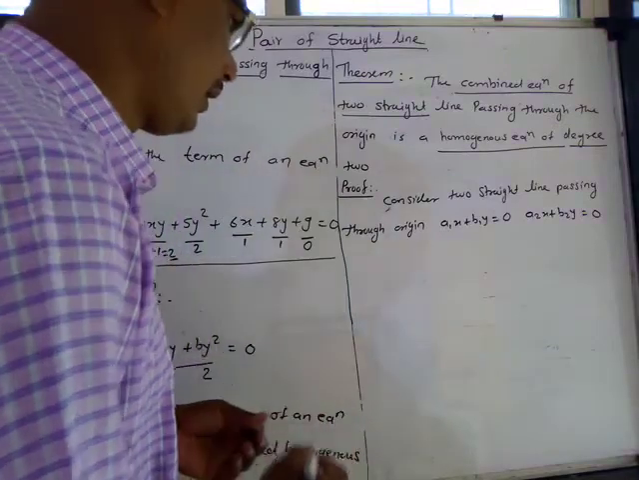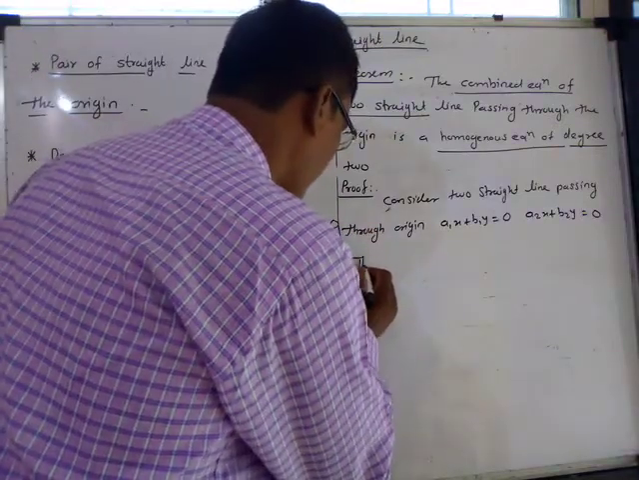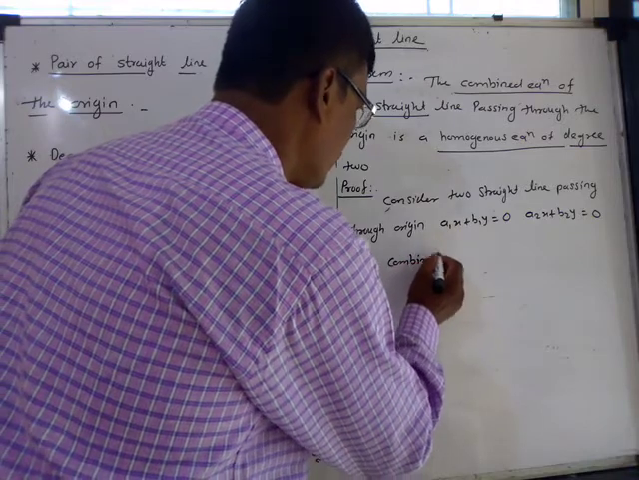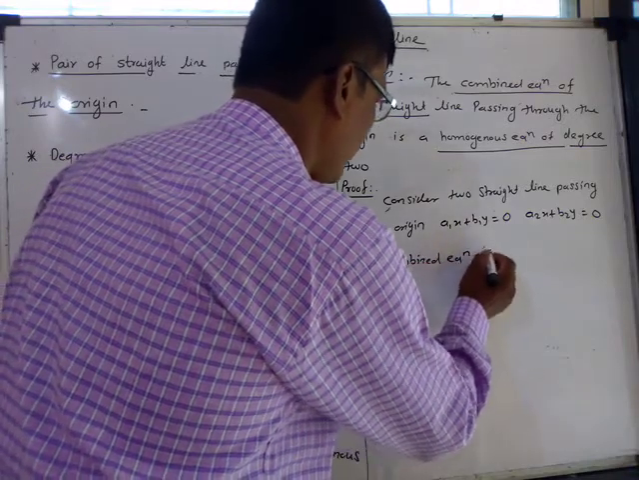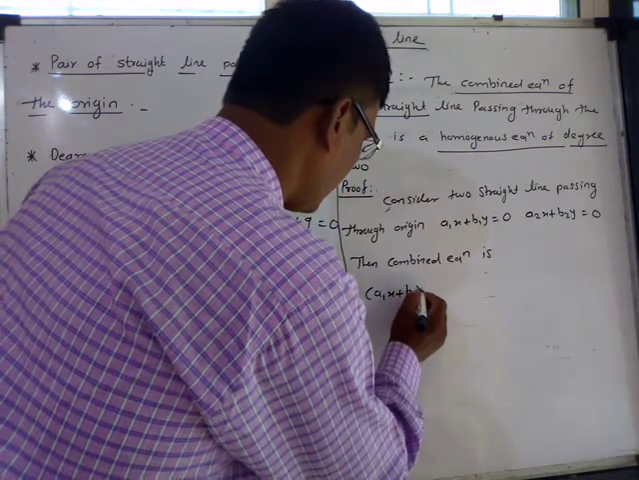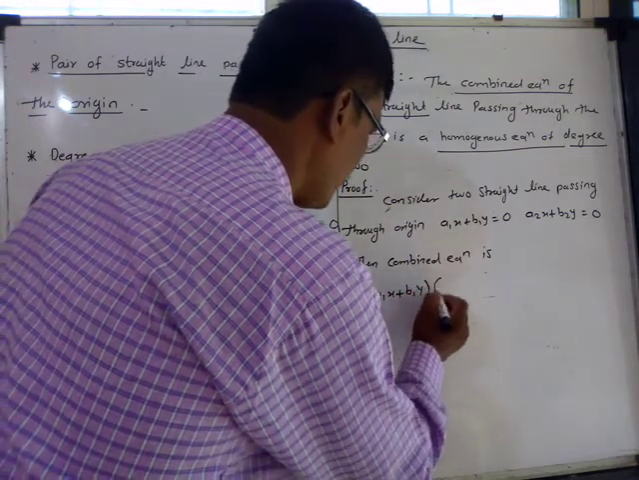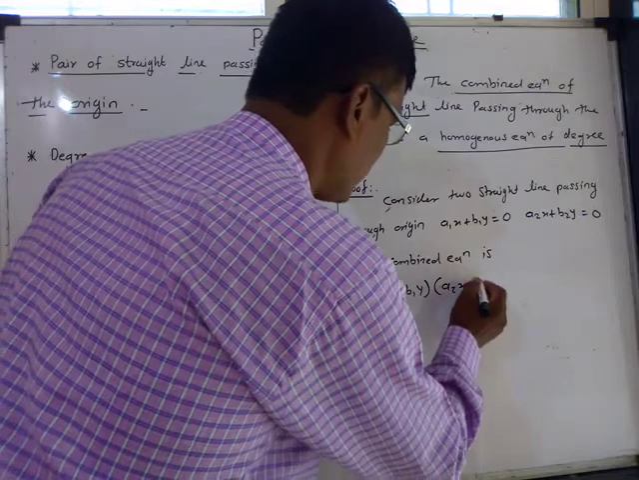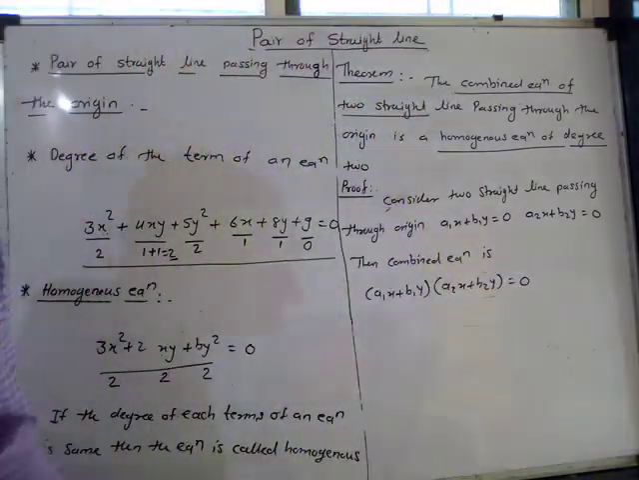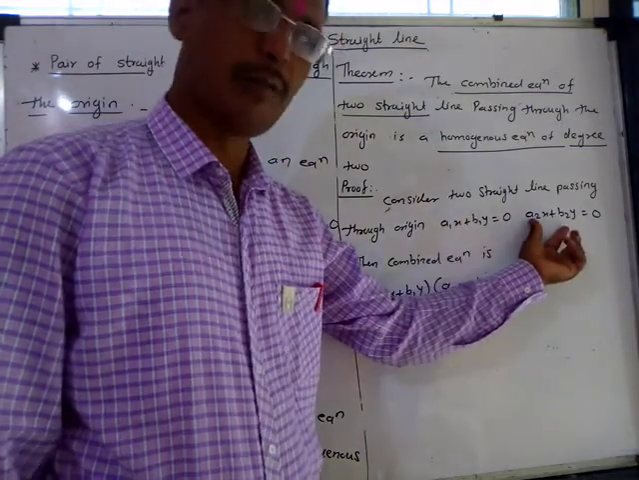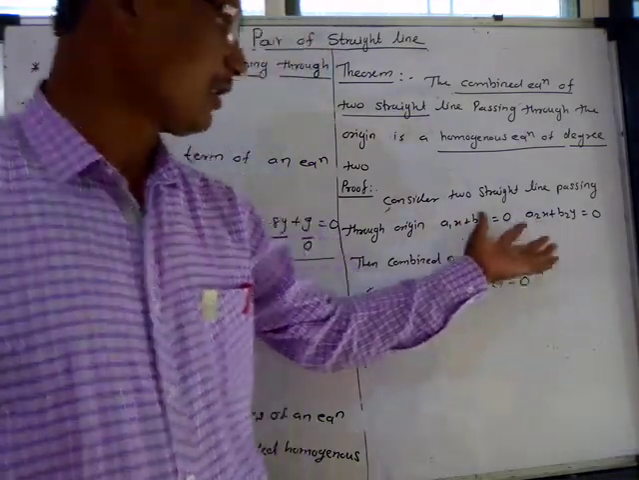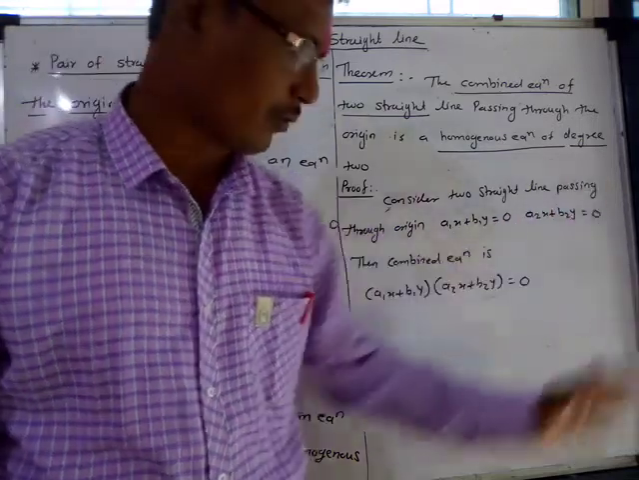Then the combined equation is (a1x plus b1y) into (a2x plus b2y), and this is equal to 0. These two lines are passing through the origin because the constant term c is absent, so these straight lines must be passing through the origin.